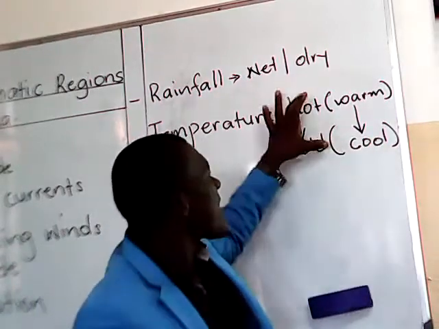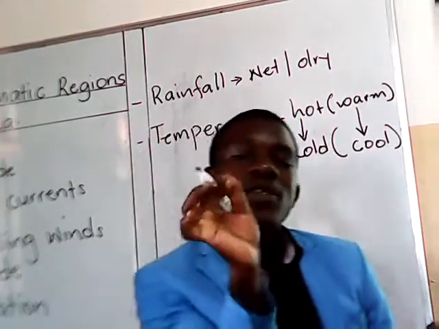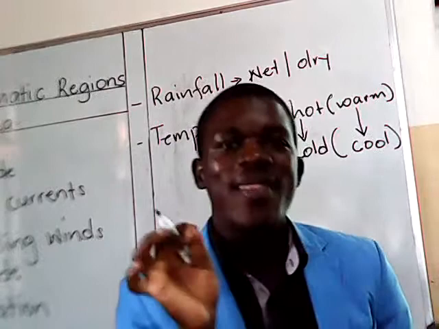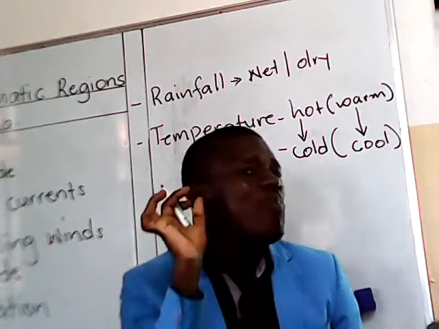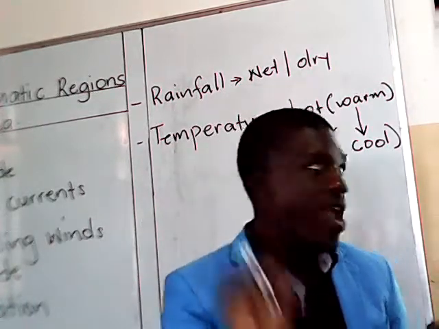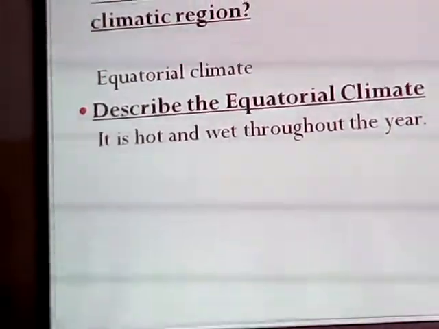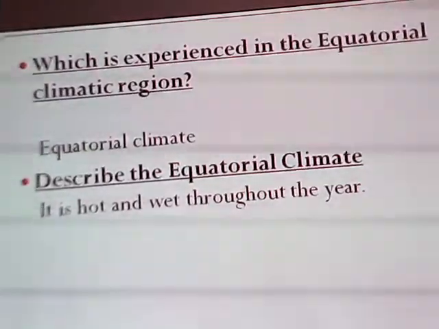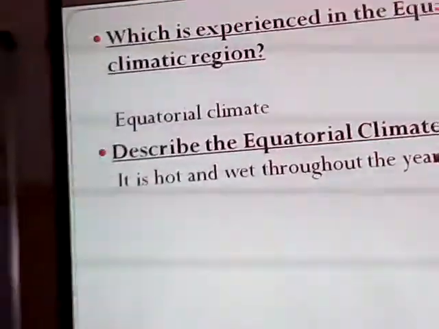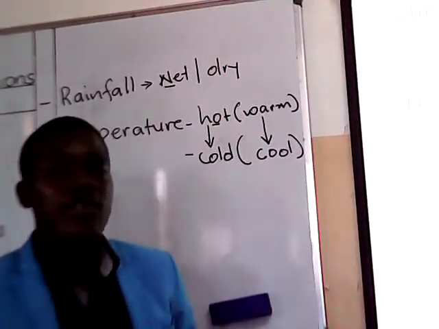So, we describe a type of climate depending, one, on the amount of rainfall which is received, and two, the nature of temperature which is experienced in that area. So when we come to equatorial climate, how do we describe it? Equatorial climate is hot and wet throughout the year. Hot is bringing the aspect of temperature. Wet is bringing the aspect of rainfall.